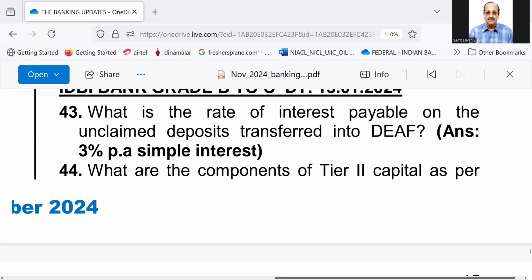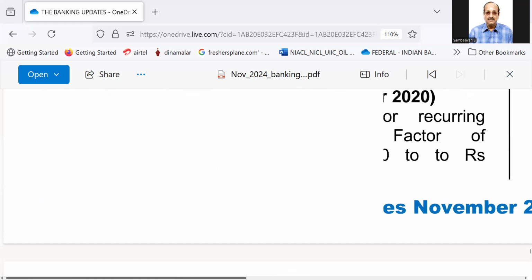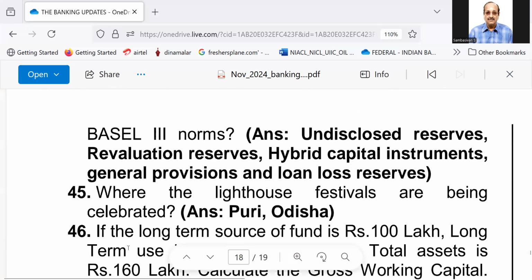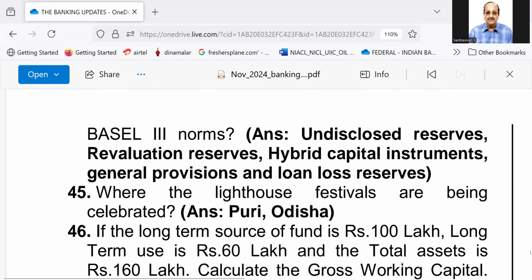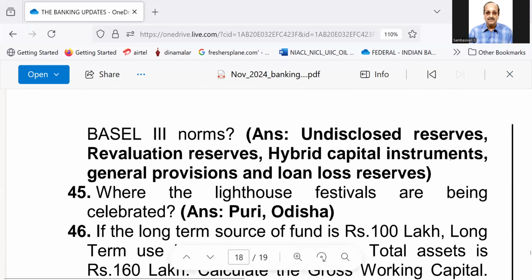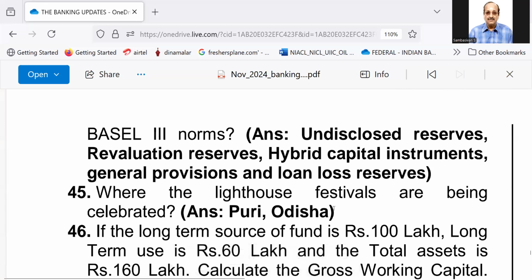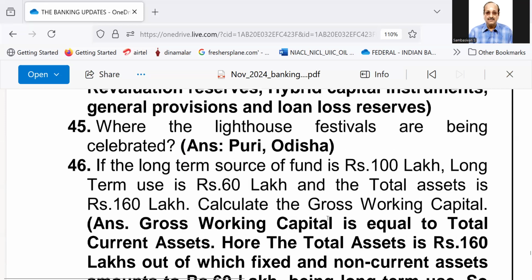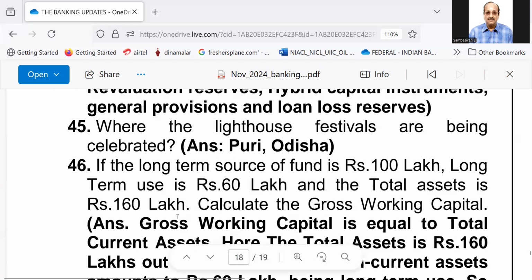What are the components of Tier 2 capital as per Basel III norms? Answer, undisclosed reserves, revaluation reserves, hybrid capital instruments, general provisions, and loan loss reserves. 45, where the lighthouse festivals are being celebrated? Answer, Puri, Odisha.